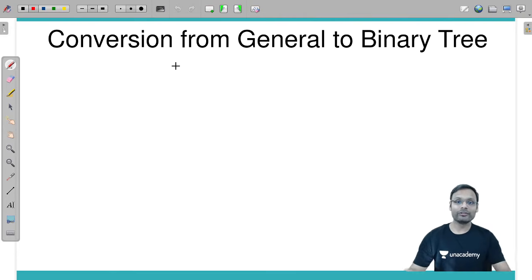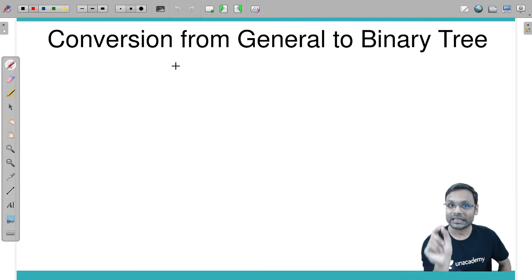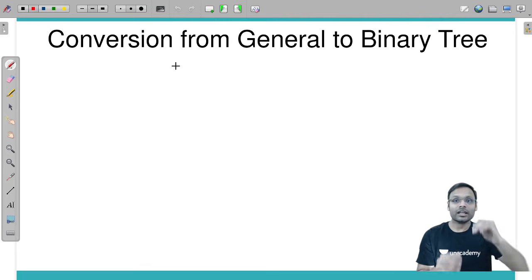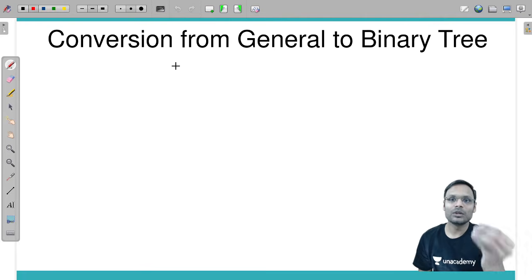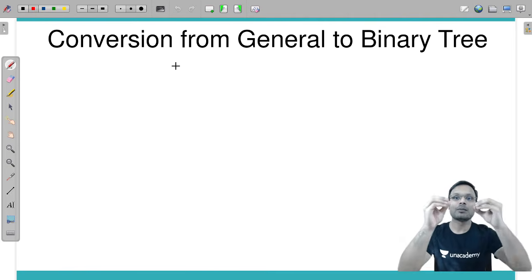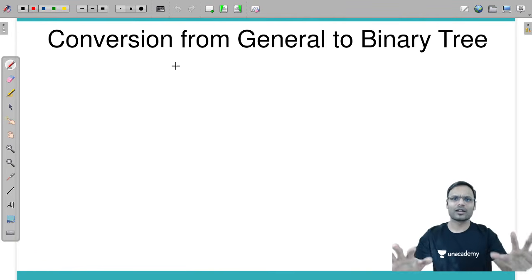But now what we will do is convert a general tree into a binary tree representation, and then we will store the general tree in a binary tree kind of linked representation. What is the benefit? The benefit is that the application of algorithms will be easy. You know why we use the linked representation in a binary tree? Just because any type of algorithm, any type of operation you want to perform on the tree becomes very easy.